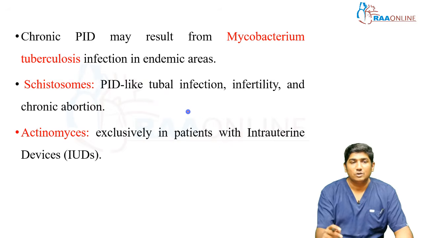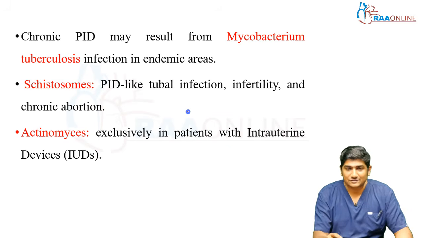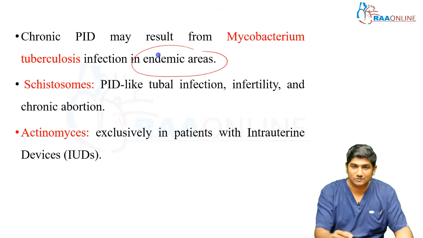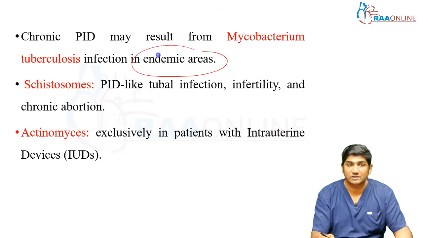When coming to chronic PID, as far as India and India-like countries are concerned, like endemic areas are concerned, tuberculosis is still the commonest etiology. So when dealing with chronic PID, you need to think about Mycobacterium tuberculosis, because it's still one of the major causes of tubal infertility. Okay, so schistosomiasis also causes PID and tubal infection, leading to infertility and chronic abortion.